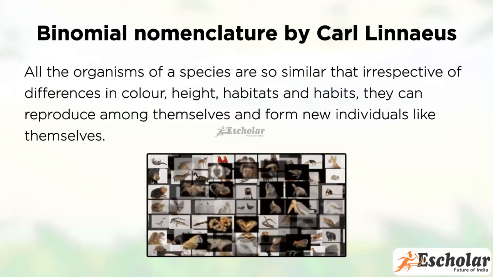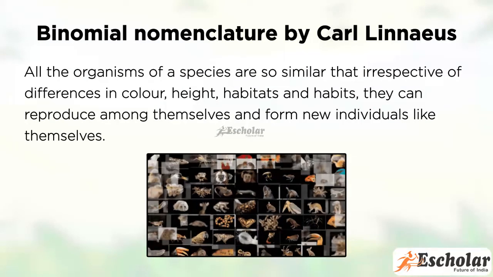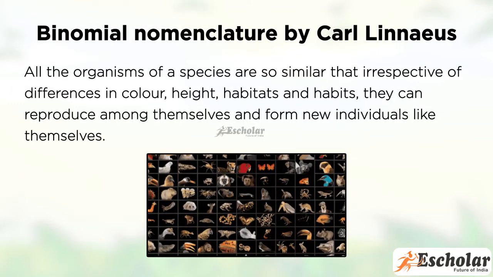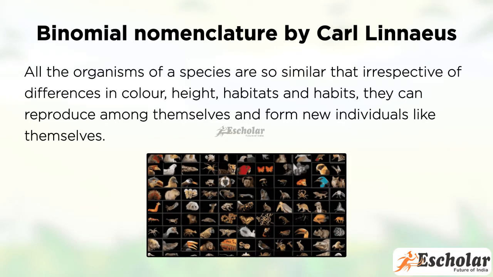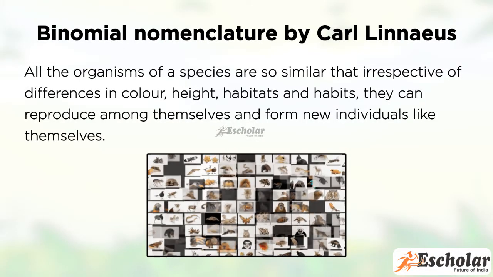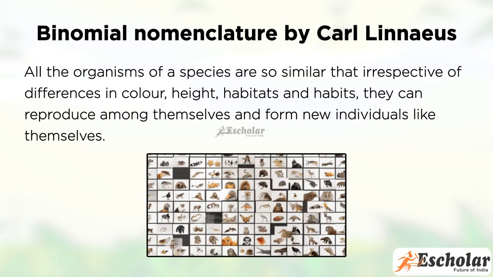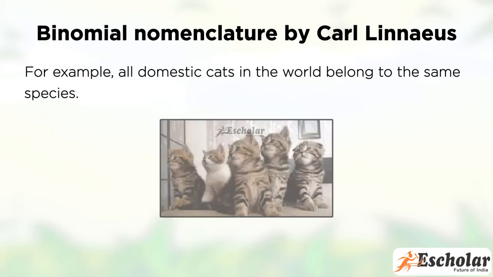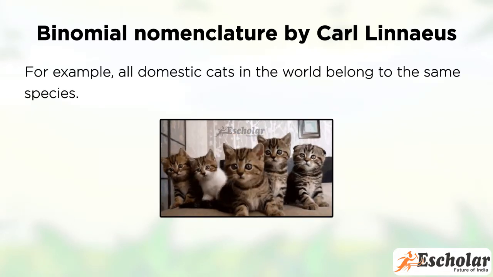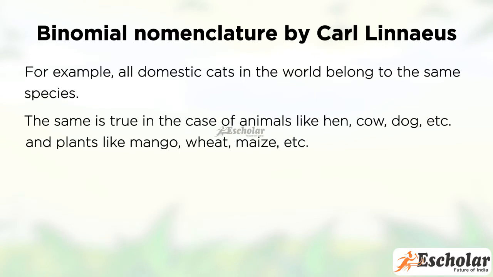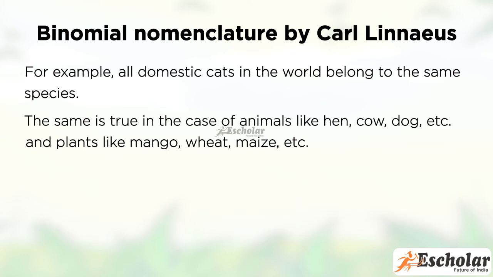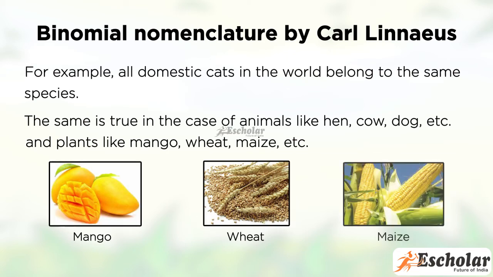All the organisms of a species are so similar that, irrespective of differences in color, height, habitats and habits, they can reproduce among themselves and form new individuals like themselves. For example, all domestic cats in the world belong to the same species. The same is true in the case of animals like hen, cow, dog, etc. and plants like mango, wheat, maize, etc.